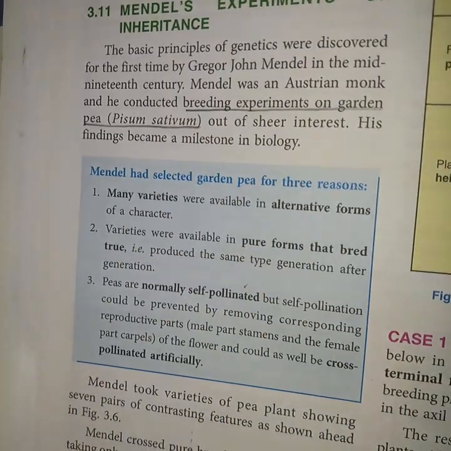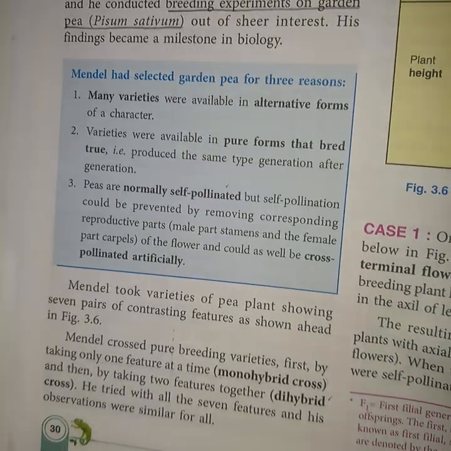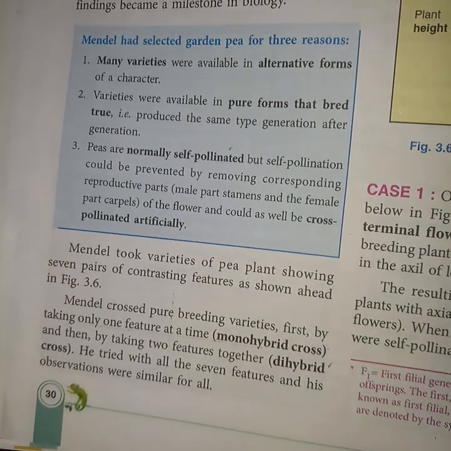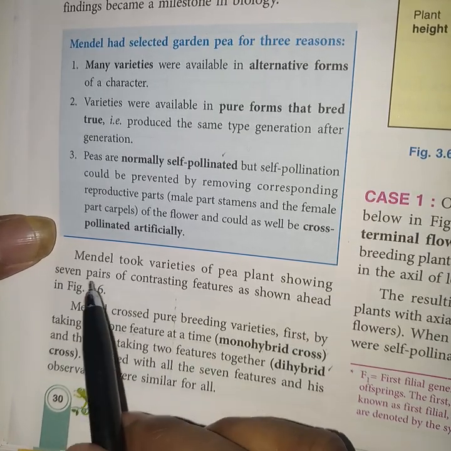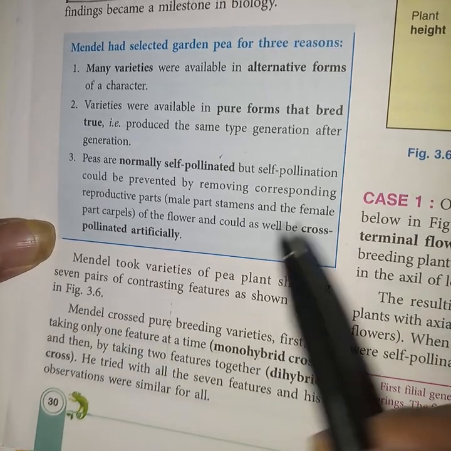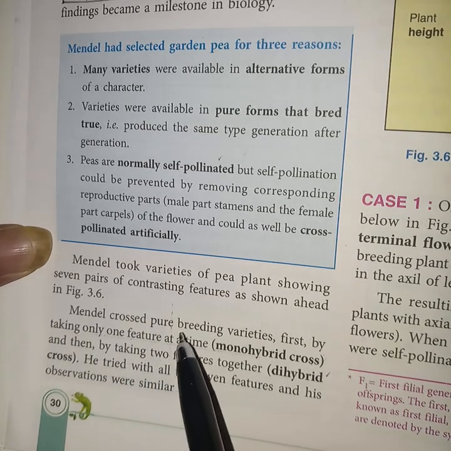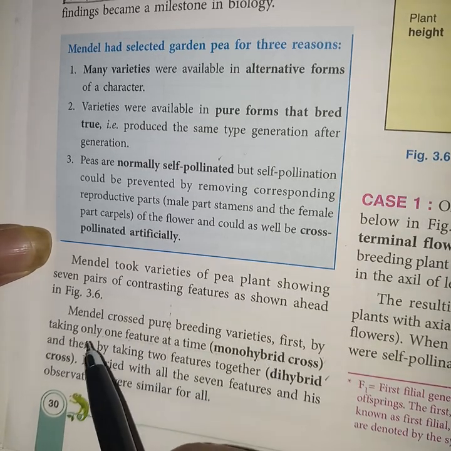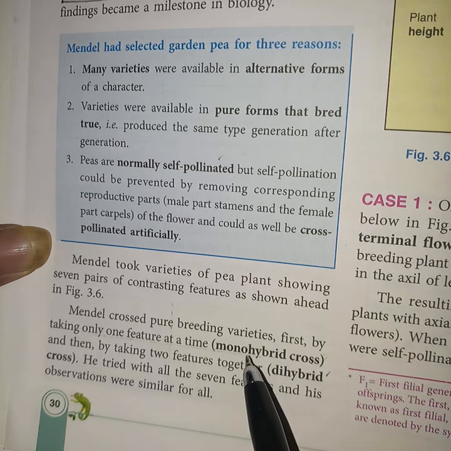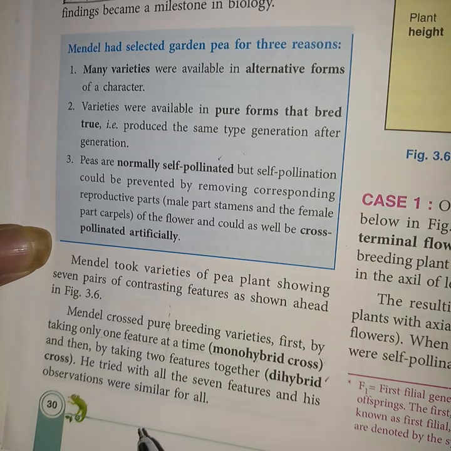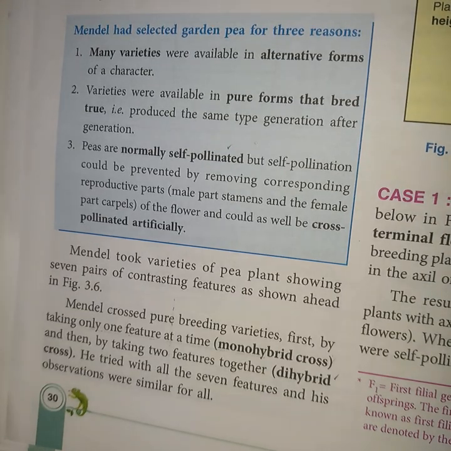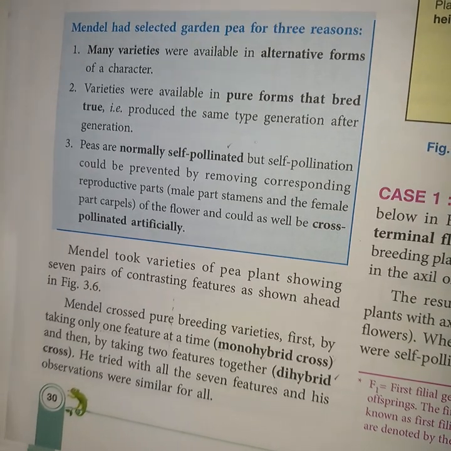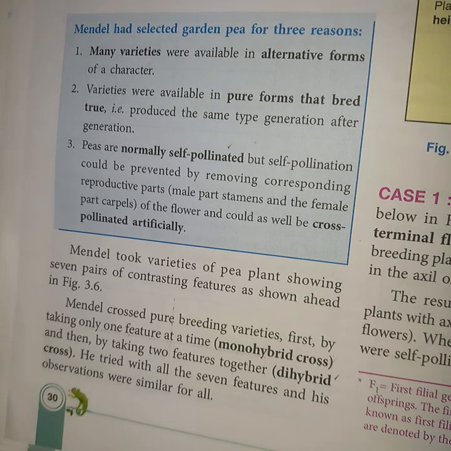So Mendel selected only pure varieties for his experiment. Mendel took varieties of pea plants showing 7 pairs of contrasting features. Mendel crossed pure breeding varieties first by taking only one feature, that is monohybrid, as well as dihybrid. This means Mendel carried out 2 different types of experiments. The first is known as monohybrid and the second is known as dihybrid.